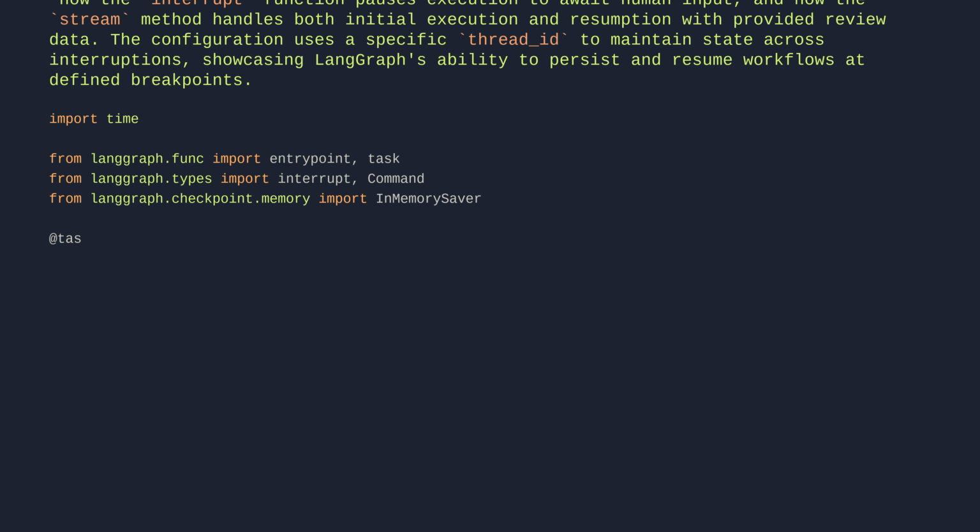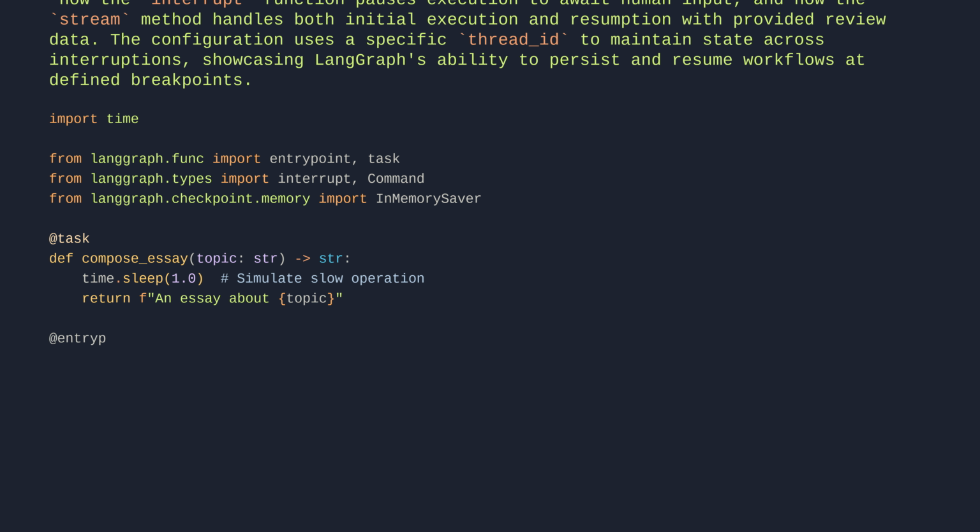@task def compose_essay(topic: str) -> str: time.sleep(1.0) # simulate slow operation. return f"An essay about {topic}". @entrypoint(checkpointer=InMemorySaver())